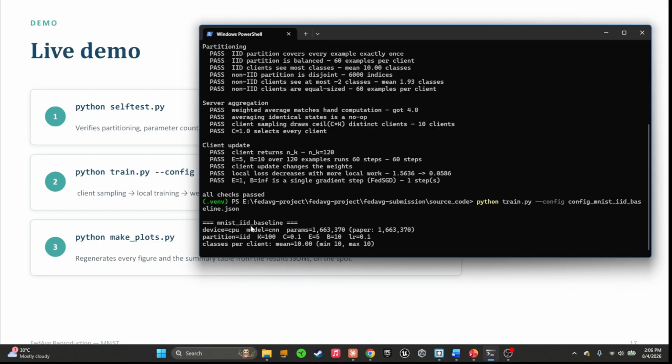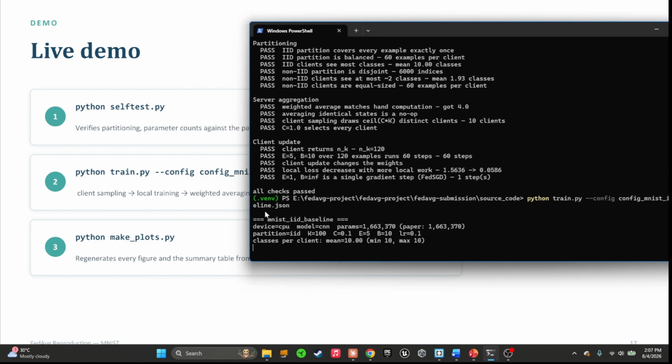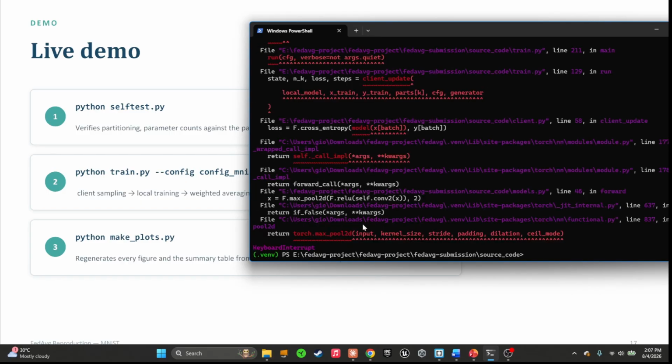So here, the model starts running. We are going to get the results eventually, one by one. But right now, since I'm just doing the live demo, I'm not going to let it run the whole thing. Just so you can see, one round, we see the train loss, test loss, and accuracy for each round. I'm going to go ahead and cancel the command.